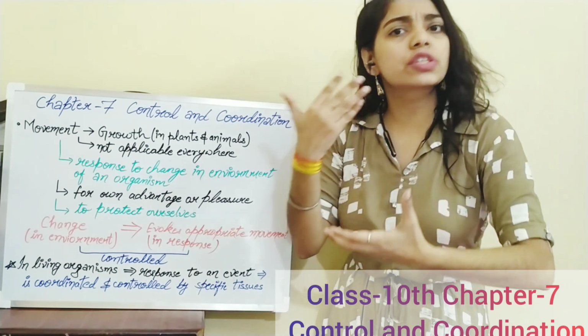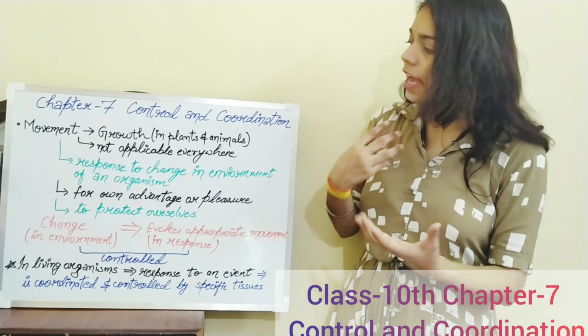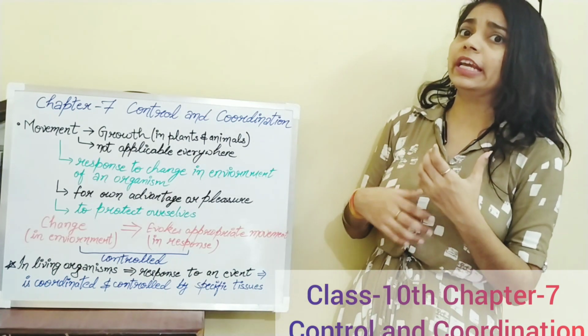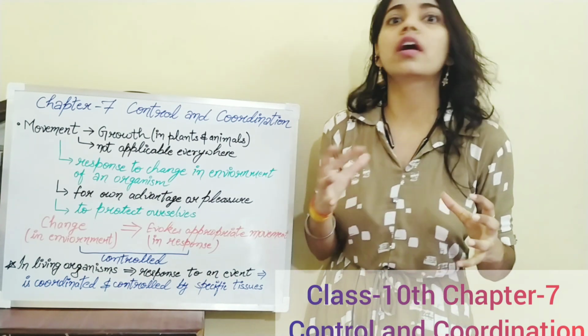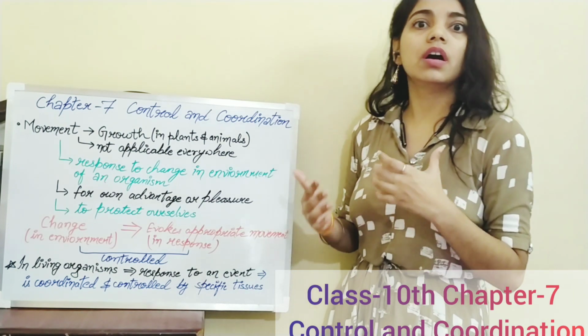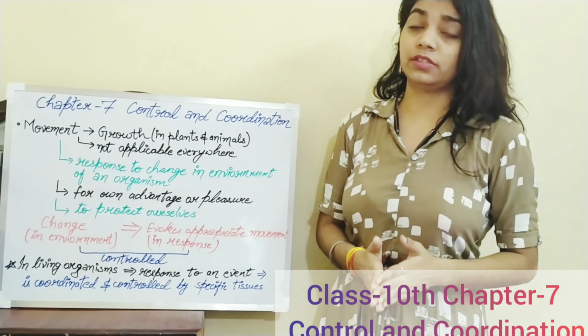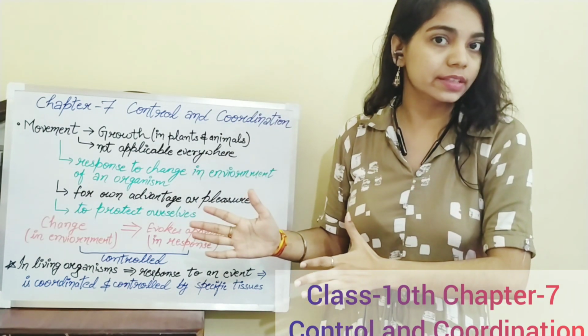So that is the response. The child ate food, and the change in environment was that he was feeling hungry. In the same way, take a hungry cat running after a mouse because it is hungry. There is no growth related, learners. There is a movement present.